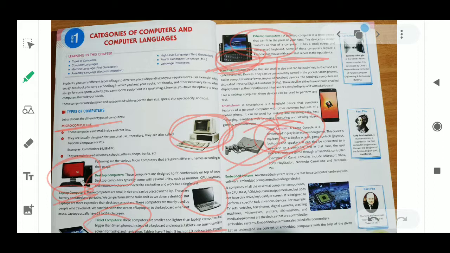That is called embedded. An embedded system has computer hardware with software, means both are combined together, embedded or implemented into a large device. So both are implanted in one particular chip or one place, that is an embedded system. For example, it comprises essential computer components like CPU, ROM, RAM. So these all are possible with the help of an embedded system.